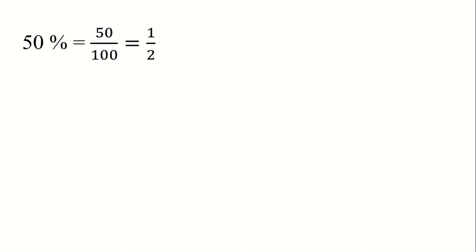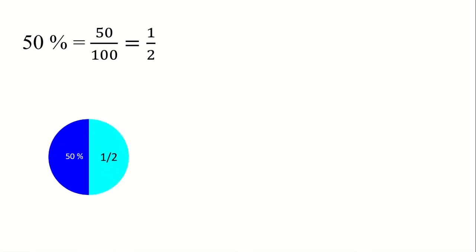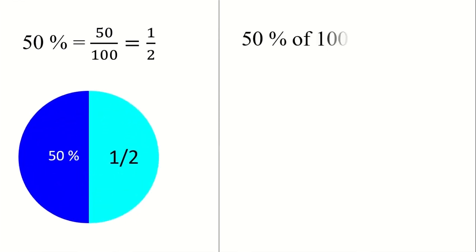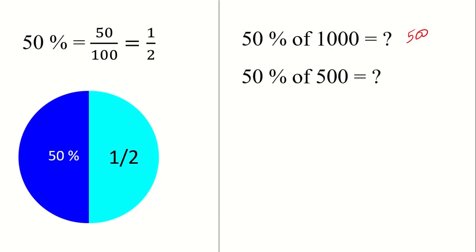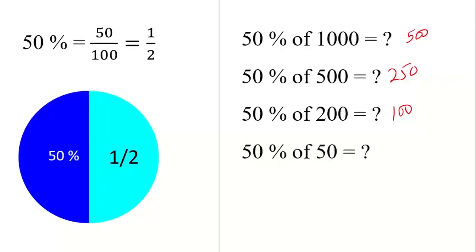So if anyone says what is the 50% of any number, simply half the number. For example, 50% of 1000, that is half of 1000, 500. 50% of 500, 250. 50% of 200, that is half of 200, it's 100. 50% of 50, that is half of 50, which is 25.